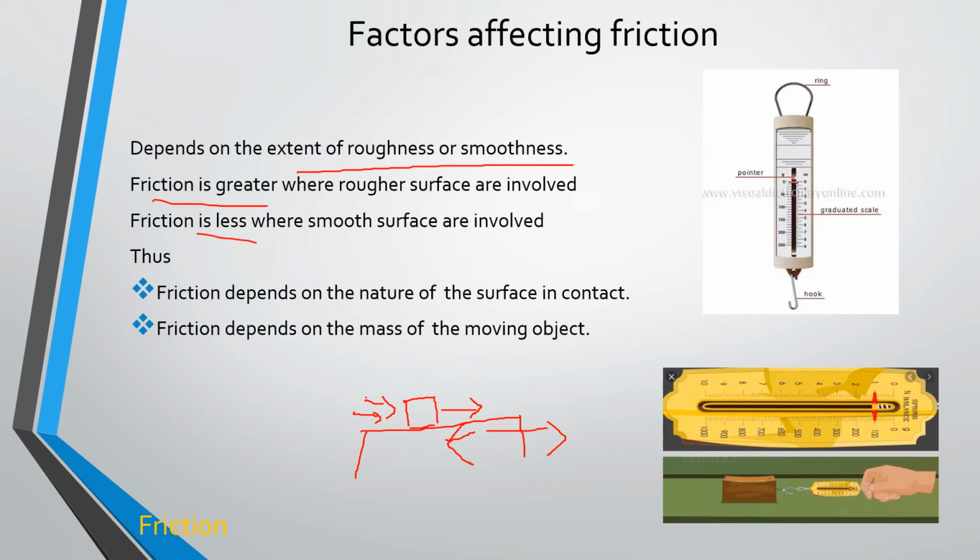Got it? When you are considering a very smooth surface, the friction is less. That means sliding will happen. The sliding or slipperiness will happen on the smooth surface, so the friction is very less. This is a very, very important concept of frictional force.